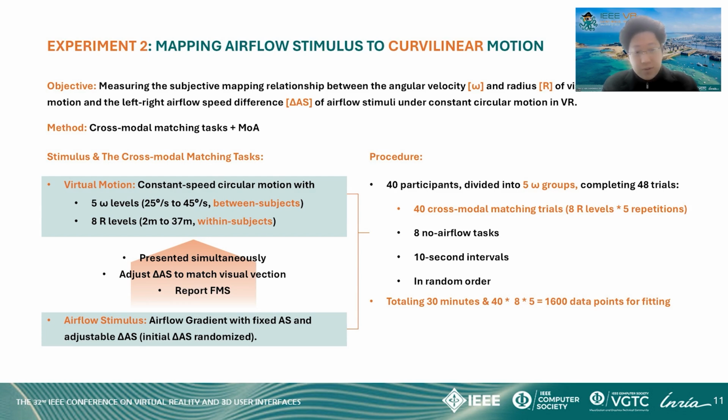Omega was a between-subjects variable and R was a within-subject variable. Participants adjusted delta AS to match visual action, while the AS was kept fixed. We recruited 40 participants divided into 5 omega conditions. Each participant completed 48 trials of virtual motion: 40 cross-modal matching tasks with 8 R levels, each repeated 5 times, and 8 trials without airflow. This provided 1,600 data points to fix the relationship between delta AS, R, and omega.